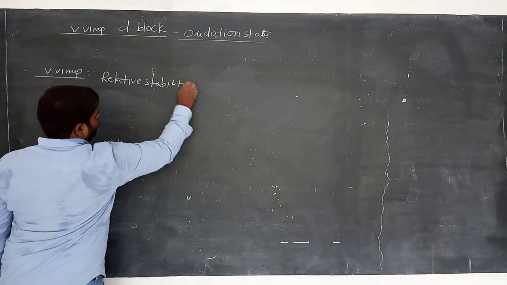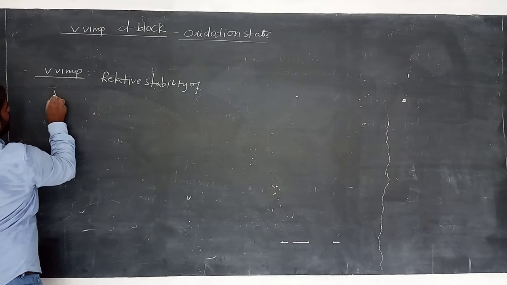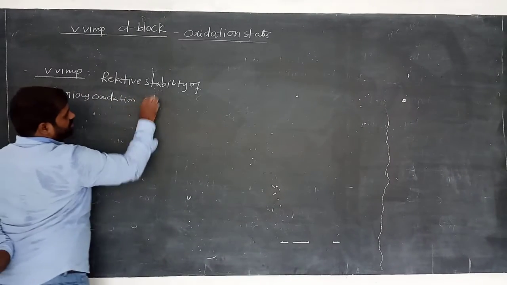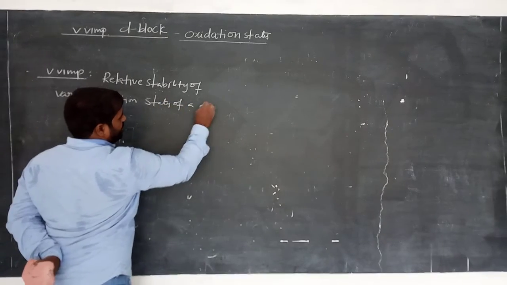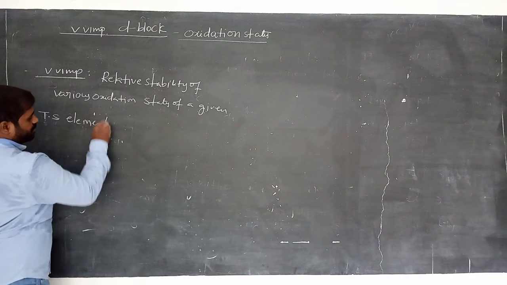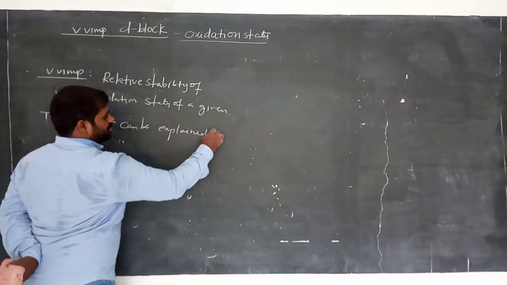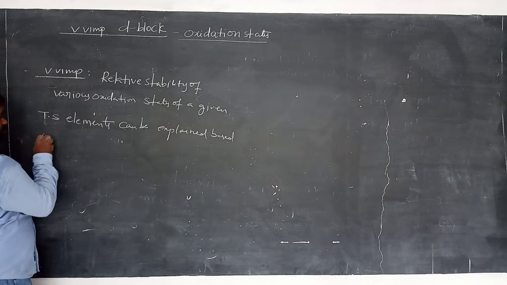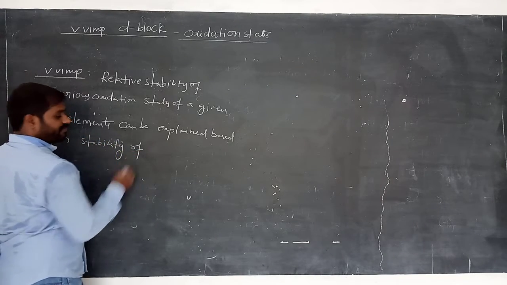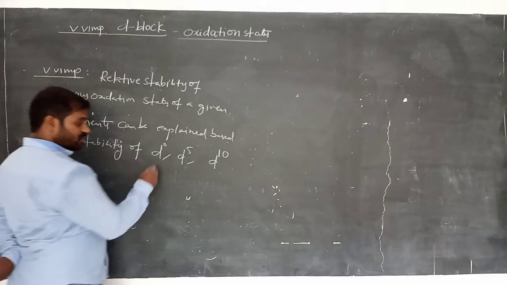Relative stability of oxidation states of a given transition element can be explained based upon the stability of d0, d5, d10 configurations. These configurations are stable.